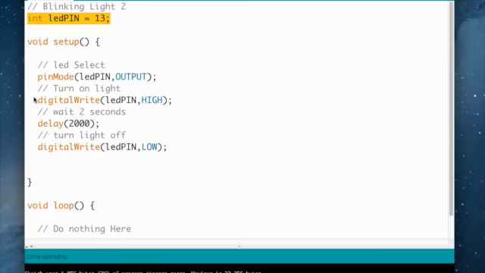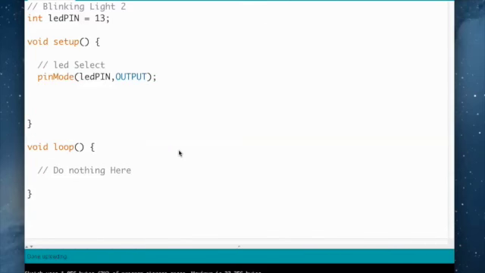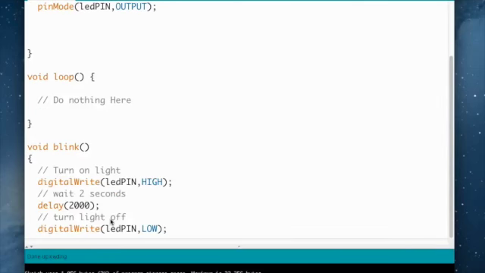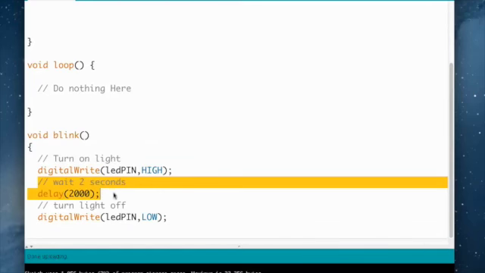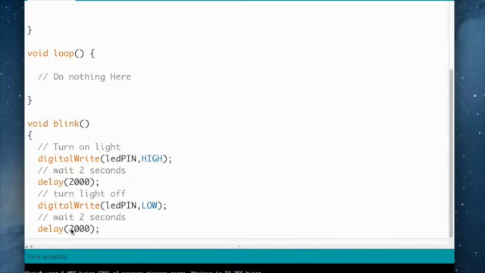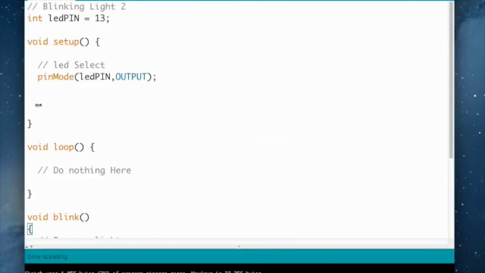Let's say we want to go ahead and write a subroutine. And let's get all that out of there. Okay, and let's call our subroutine blink. Let's call it VOID blink. Okay. And let's do another delay. Let's wait another 2 seconds at the end of this, and then okay, so that's our void blink. Okay, that's what we had before. We waited at the end.